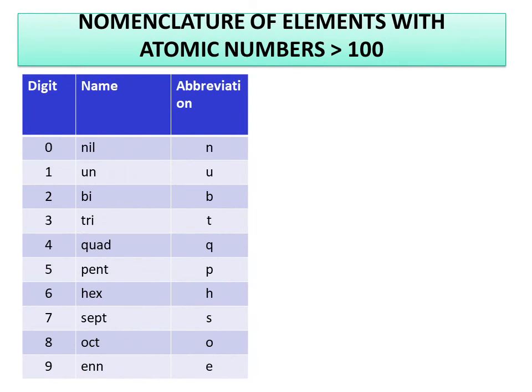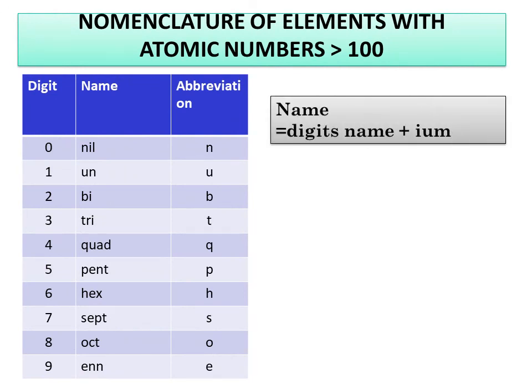And here is the method. There are digits 0, 1, 2, 3, 4, 5, 6, 7, 8, 9. Their names are nil, un, bi, tri, quad, pent, hex, sept, oct, and enn, and their abbreviations are N, U, B, T, Q, P, H, S, O, and E. Then if we want to name an element, it is named as the digits' names plus ium.